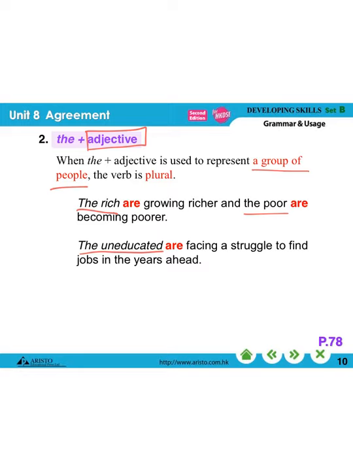Let me give you some other examples of this structure. For example, if you want to talk about people who don't have a job, we can say the jobless. We can say the unemployed.